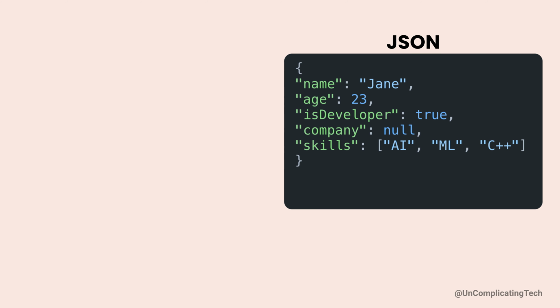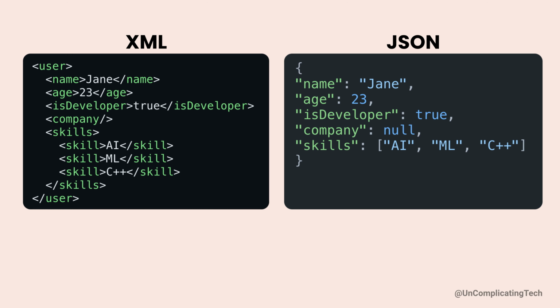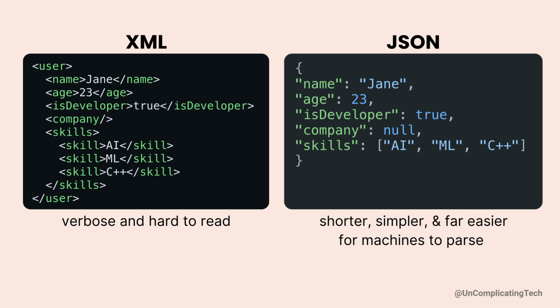Before JSON, XML was used for data transfer. It worked, but it was verbose and hard to read. See the difference here? JSON is shorter, simpler, and far easier for machines to parse. That's why it took over the web.